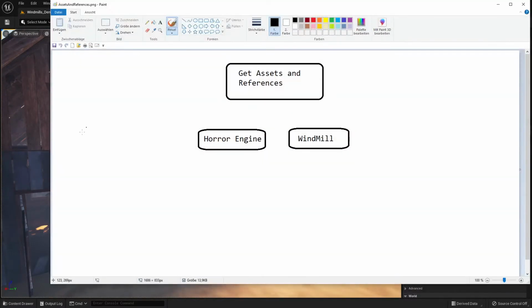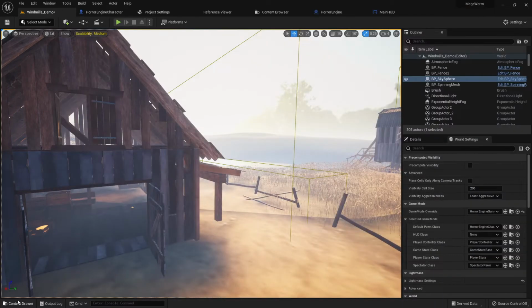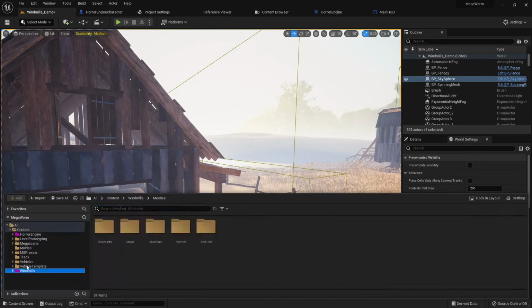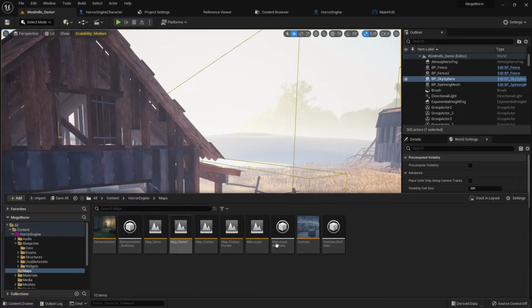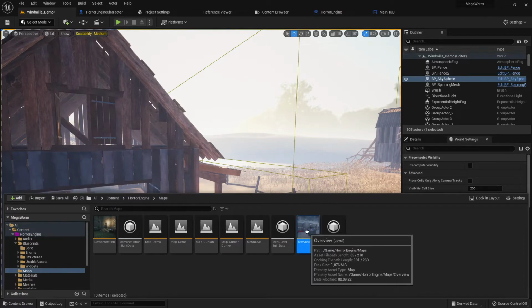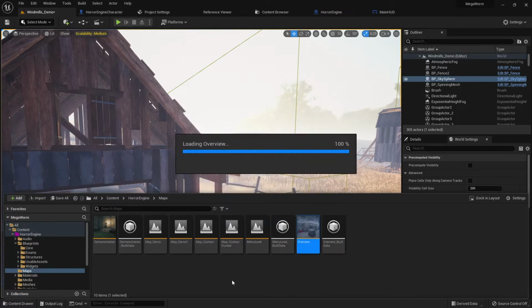We are here. So that was this. Ooh, where is it? Okay, here. This is this. Let me click this one. So this was this windmill. Then of course you have to check out the horror engine as well. I have downloaded the horror engine here too, right? So here is the horror engine now. And the best way is always to go to the overview map. Here is the overview. I think I showed you this already.